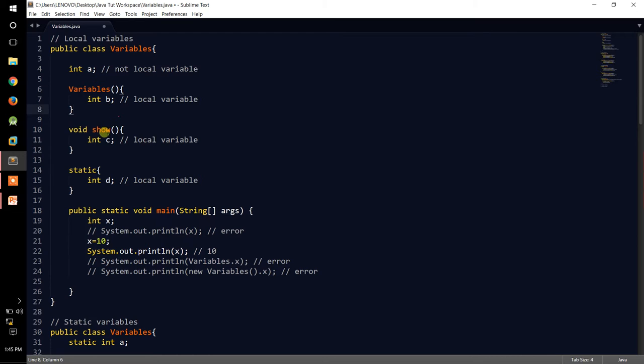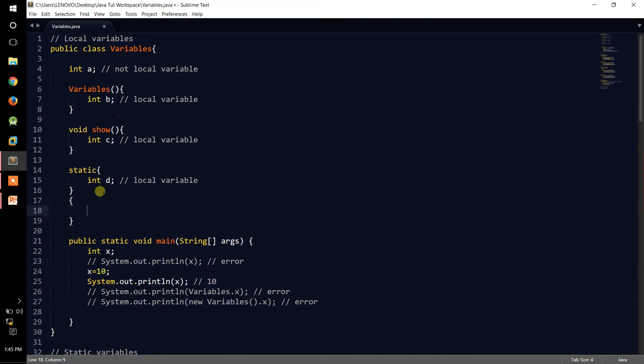b is a local variable. Over here, c is also a local variable since it's present inside the scope of the show method. d is also a local variable. It is present inside the scope of a static block. Now what blocks are basically, there are two types of blocks. The one like over here is a static block. Now this one is a non-static block. One more thing, they help in increasing the modularity of a program.